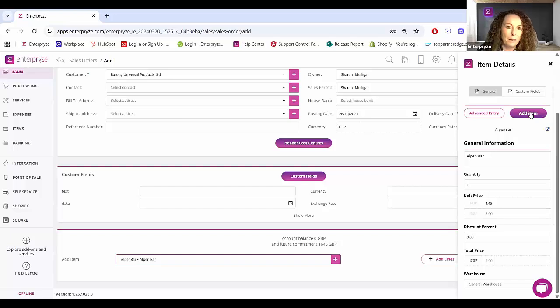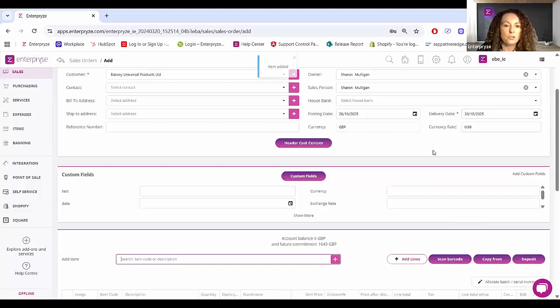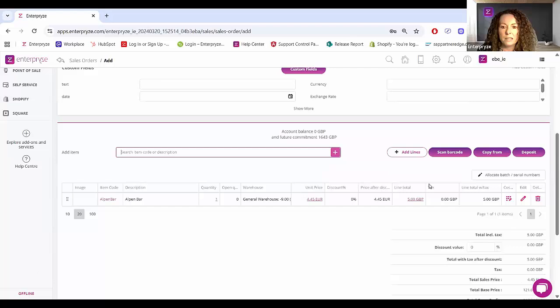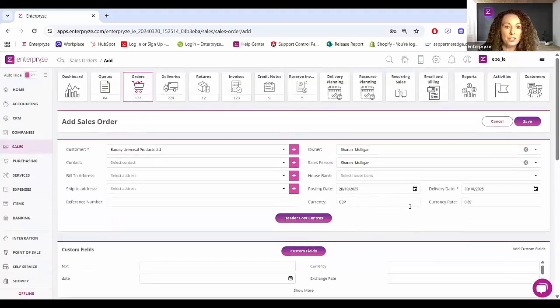So that's a great value add for your foreign customers where you have a difference in the price list currency, different to the actual document currency itself. And as you can see there, unit price in euro, but the line total is the 5 GBP that we specified at the very outset. So lots of great value add on just even adding transactions, and of course on the grid itself.